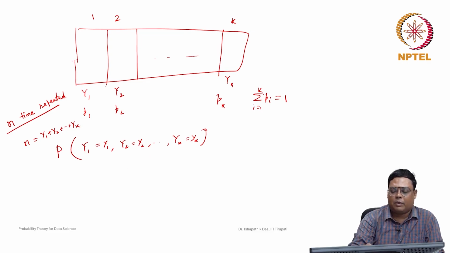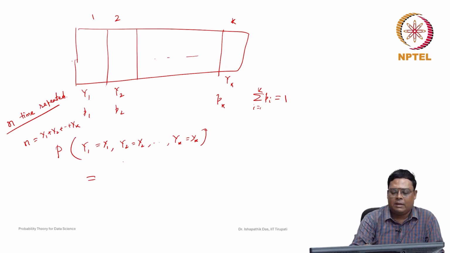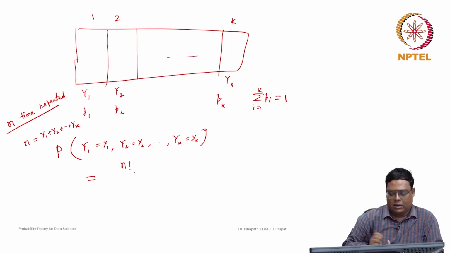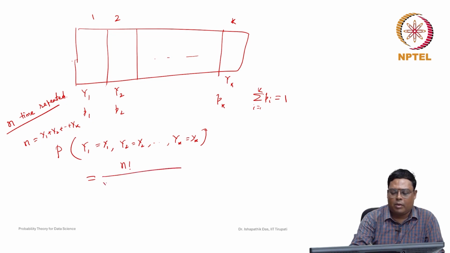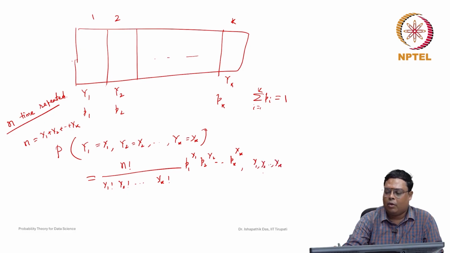So you can see that we can extend directly from the binomial case. This will be n factorial over y1 factorial, y2 factorial, yk factorial, then p1 to the power y1, p2 to the power y2, pk to the power yk, such that y1, y2, yk all belong to 0, 1 to n, satisfying the relation summation of yi, i equal to 1 to k, should be equal to n.